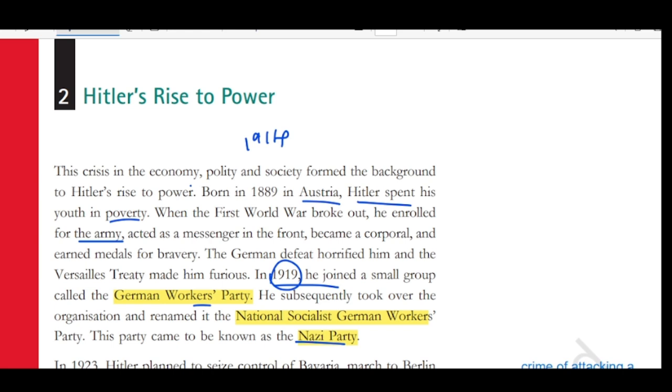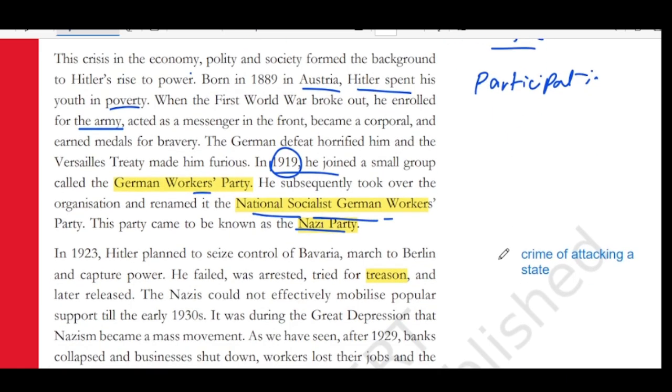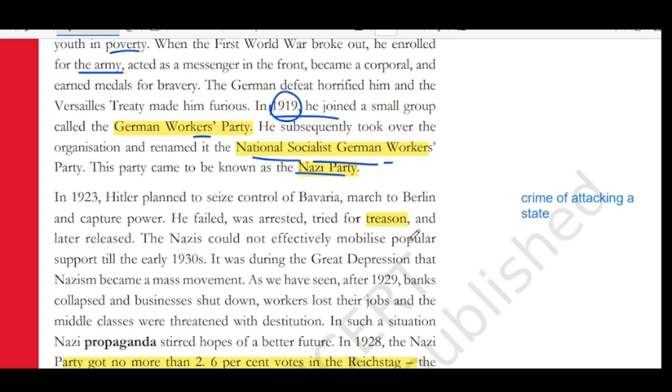So, in the recap, we saw Germany had a democratic republic kind of polity. In such a system, how can anybody come to power? How can anybody come to power except by participating in elections? Hitler knew this very well. So he participated in elections with his own party, the National Socialist German Workers' Party, known as the Nazi Party. In 1923, Hitler planned to seize control of